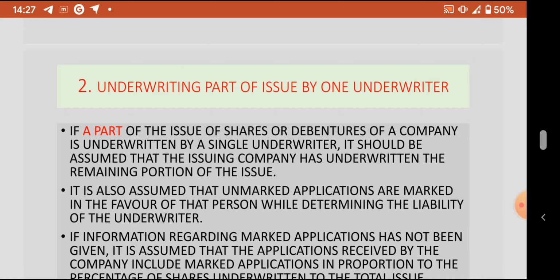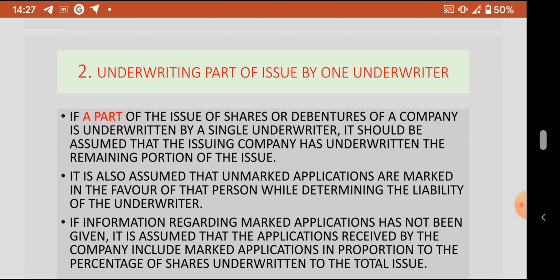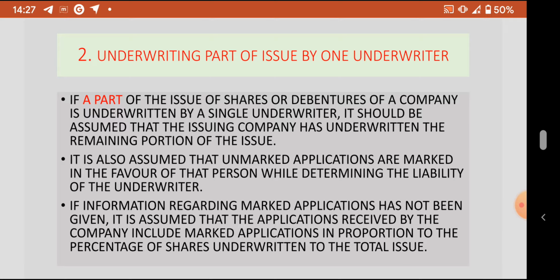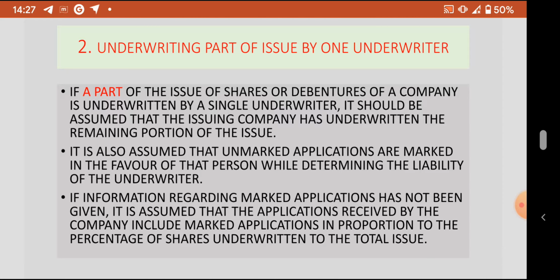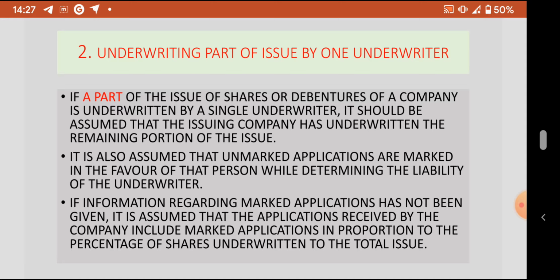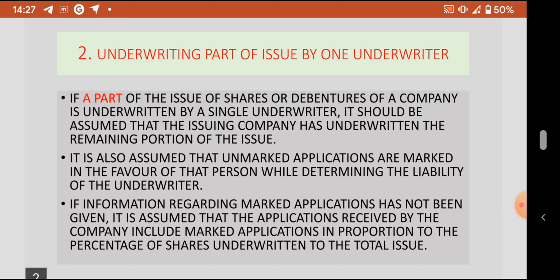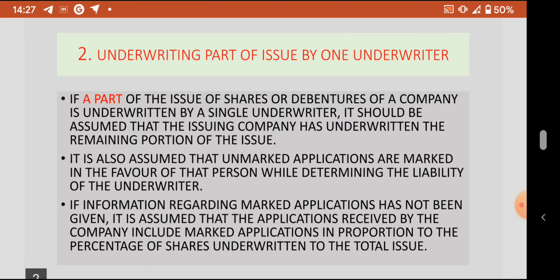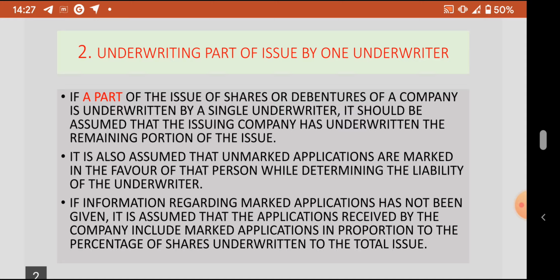This is the situation of underwriting part of the issue by one underwriter, where a part of the whole issue is underwritten by one underwriter. Let us look into what this type suggests and how it should be calculated. If a part of the issue of shares or debentures of a company is underwritten by a single underwriter, it should be assumed that the issuing company has underwritten the remaining portion of the issue. So it is pretty certain.